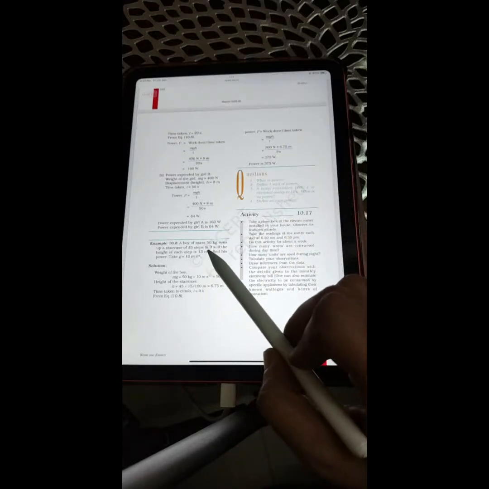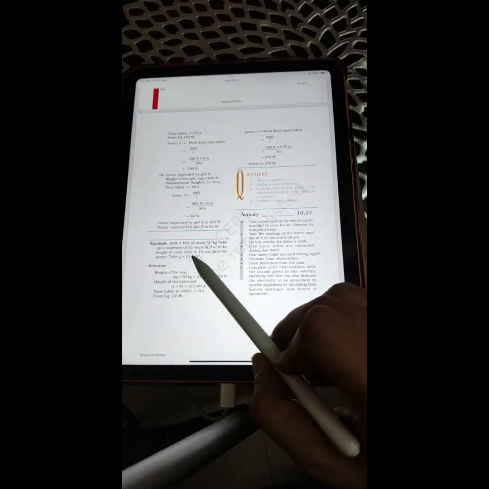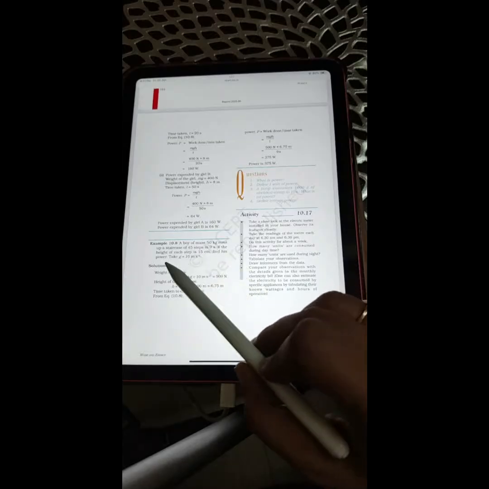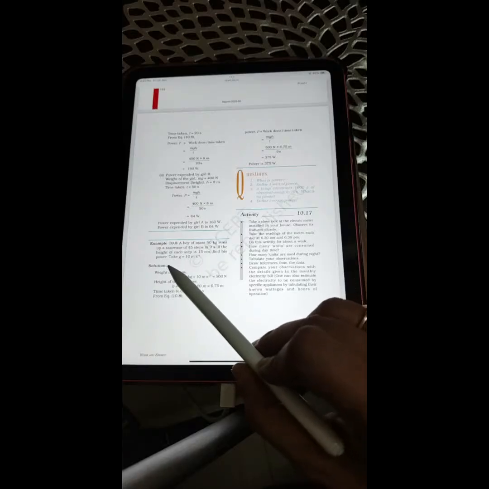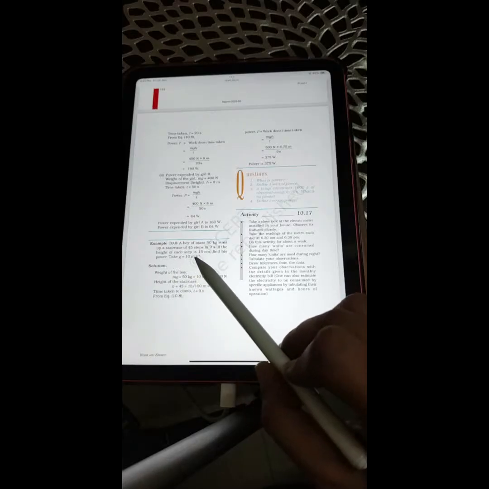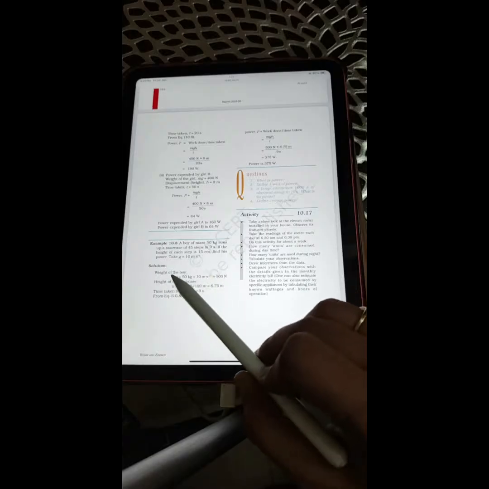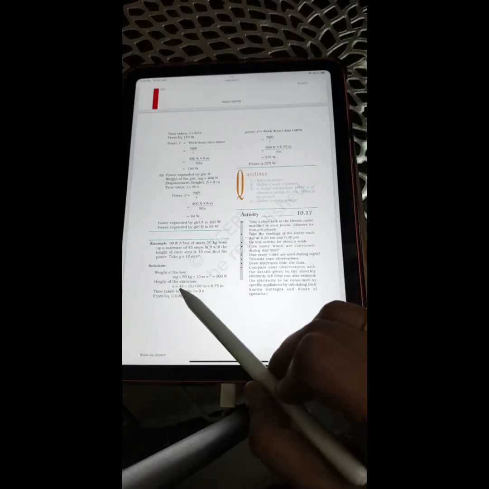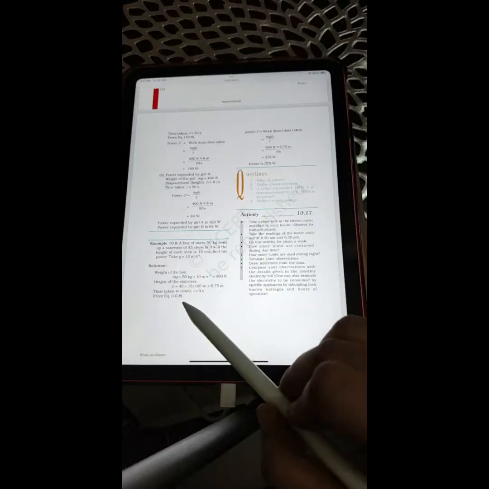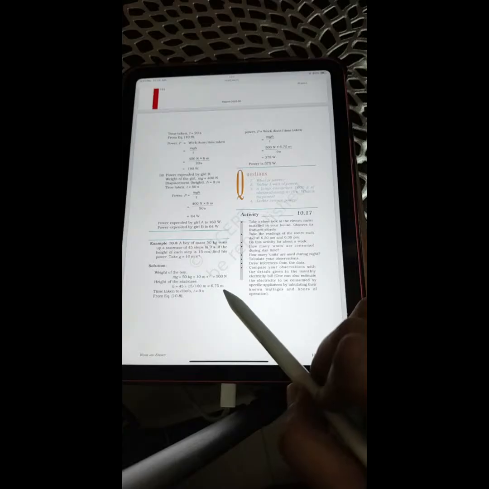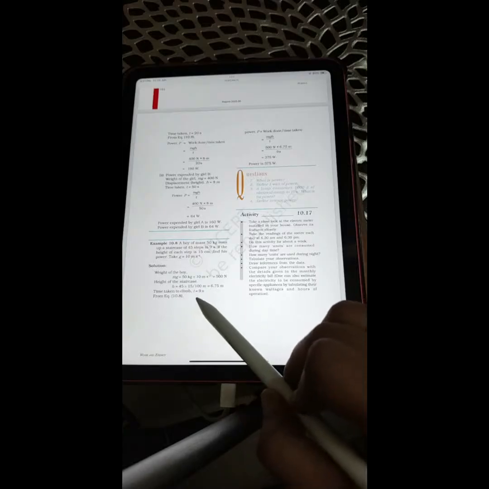Example 10.8. A boy of mass 50 kg runs up a staircase of 45 steps in 9 seconds. If the height of each step is 15 centimeter, find his power. g has to be taken as 10 meter per second square. Solution: weight of the boy is mg. So 50 into 10 is equal to 500 Newton. Height will be 6.75 meter after conversion. Time taken to climb is 9 seconds.